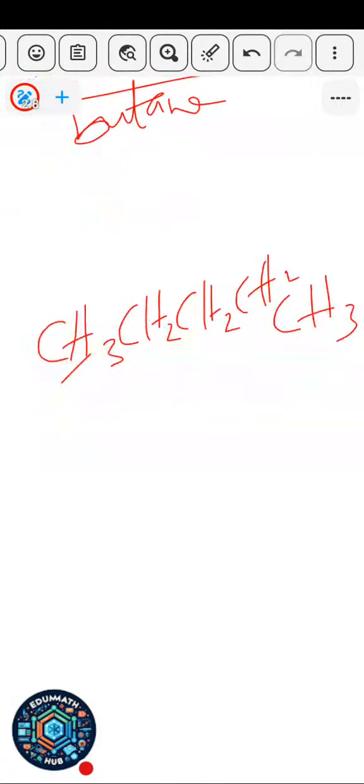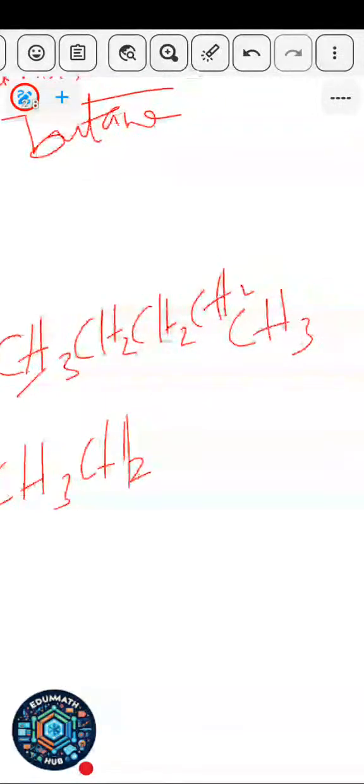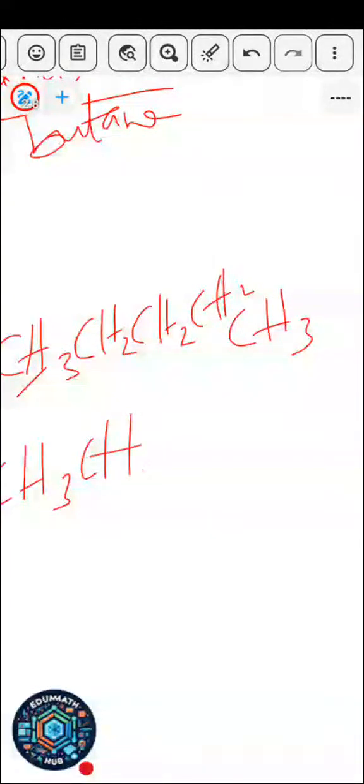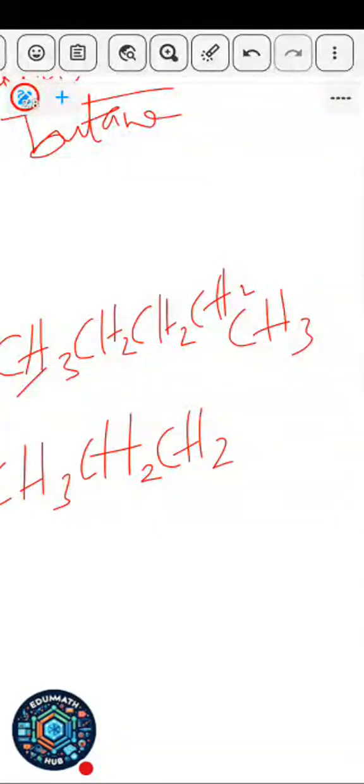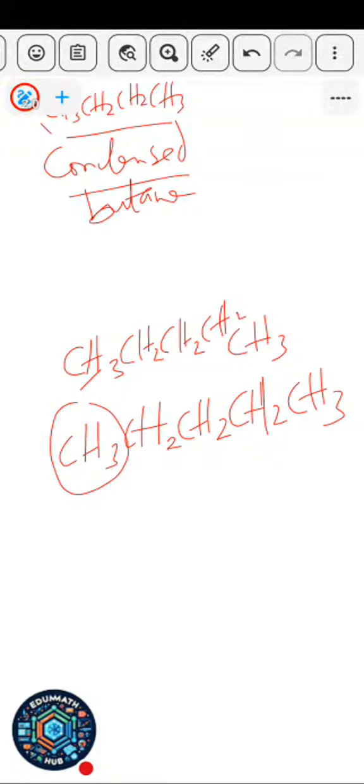So if I draw it very well, it looks like this: CH3, CH2, another CH2, another CH2 again, then CH3. You see that this last one must always be CH3.